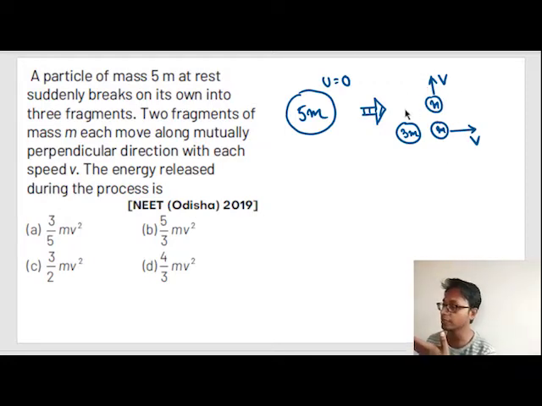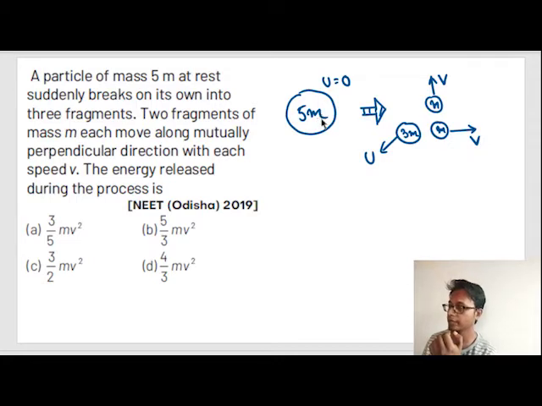That much is understood, okay. Whatever the chemical energy or heat energy was released during this explosion, all of them got converted into kinetic energy of this system, okay. So kinetic energy of this body plus kinetic energy of this body plus kinetic energy of this body is equal to the energy released during this explosion, okay.